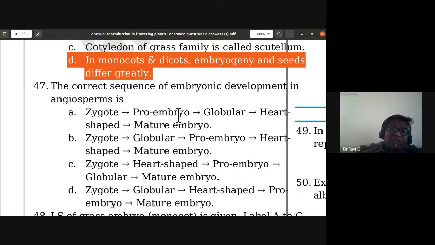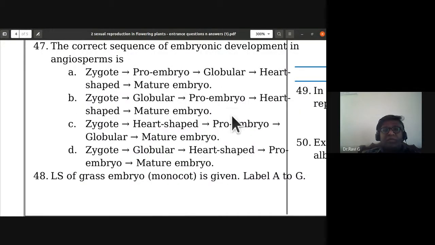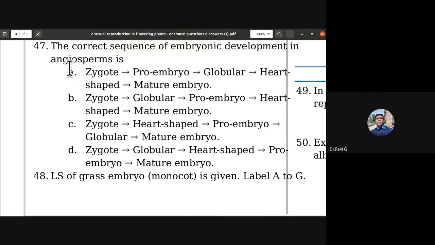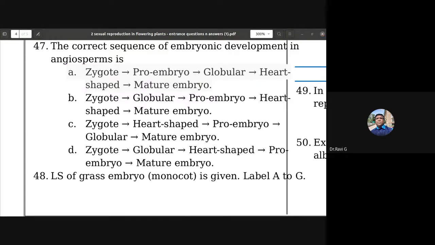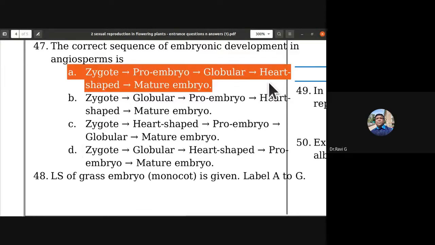The correct sequence of embryonic development in angiosperms is zygote, proembryo, globular, heart-shaped, mature embryo. So this is more appropriate. 47th, A is the correct sequence of the development of embryo: zygote, proembryo, globular, heart-shaped, and mature embryo.